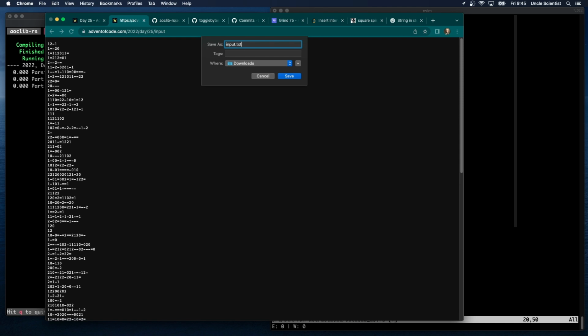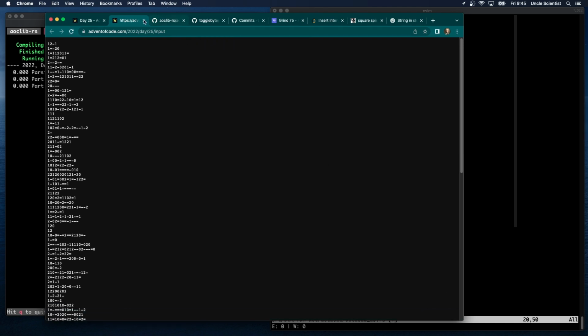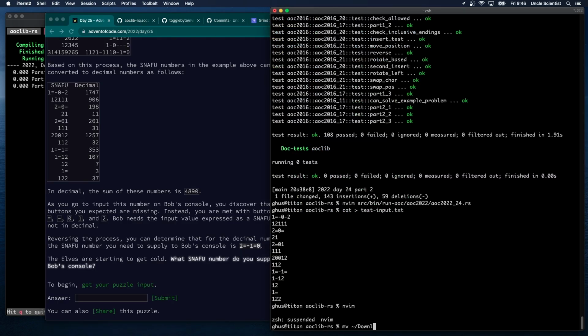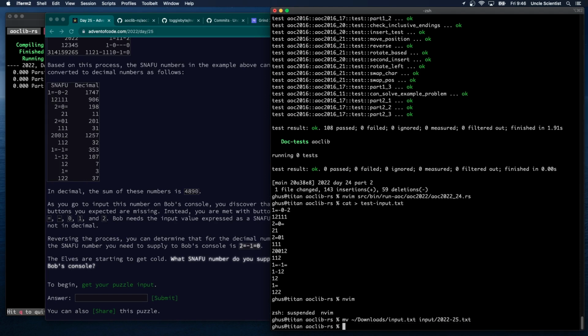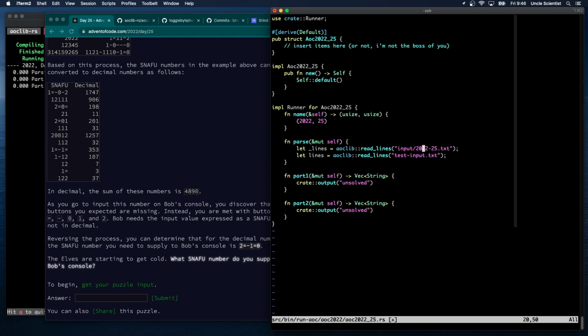Save into input.txt. So doing this the old-fashioned way. Input 2022-25.txt. There. We got a whole bunch of this weird base.